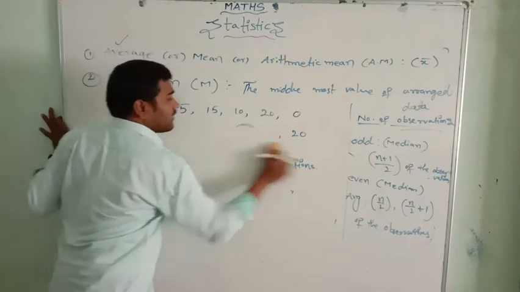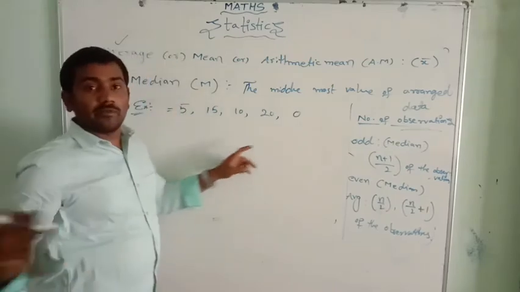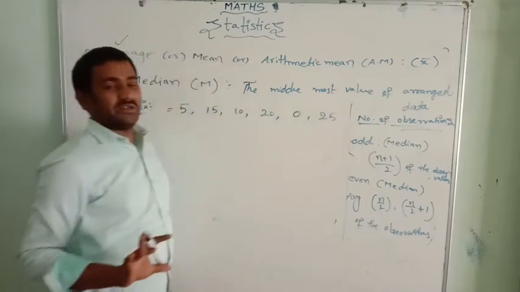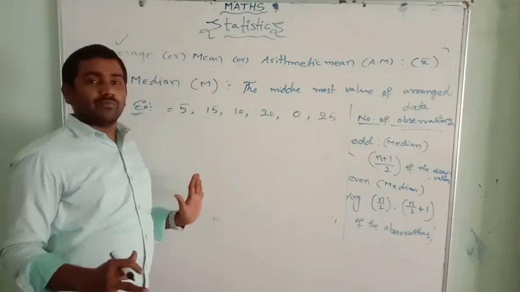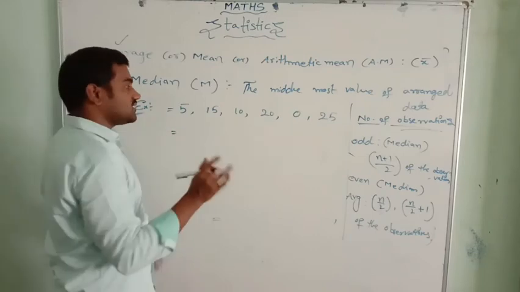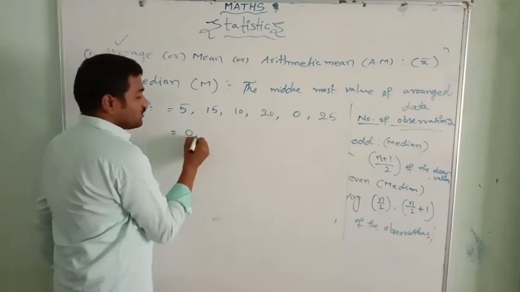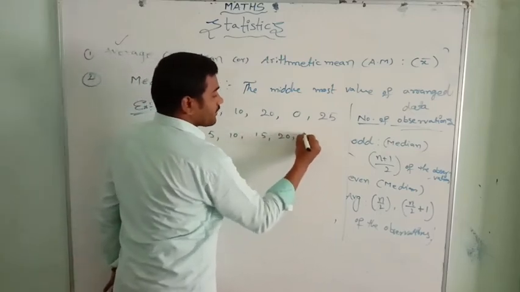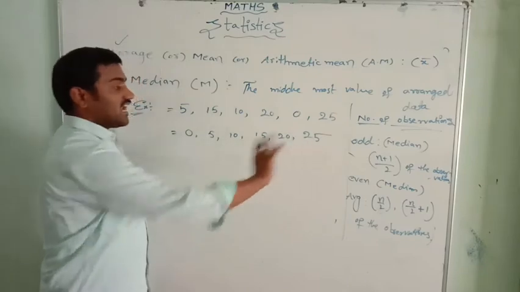The same data, I will take the same data. Now let me take here, suppose 25 in the previous question. Now let us find out the median. First we have to arrange this data in ascending order or descending order. Now let me arrange in order: 0, 5, 10, 15, 20 and 25. It is in order now.